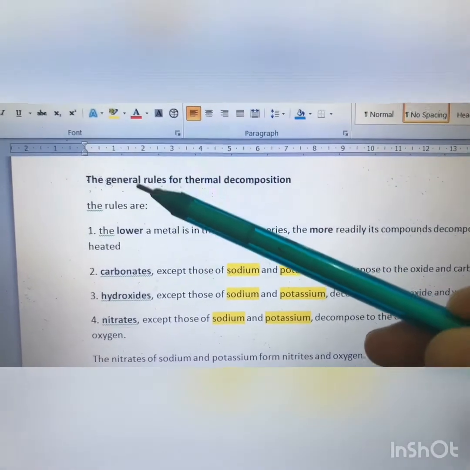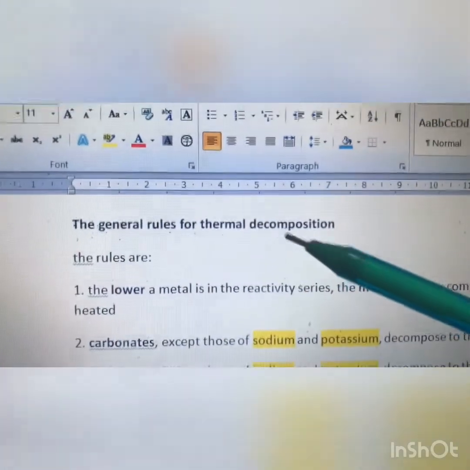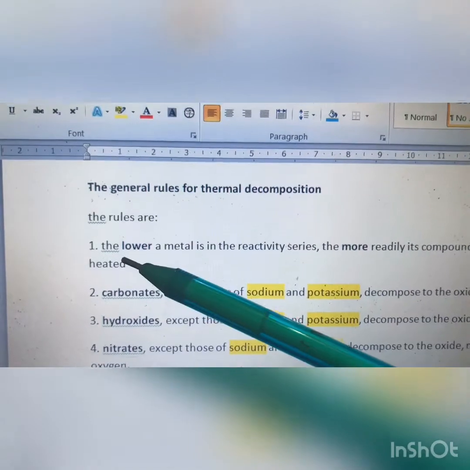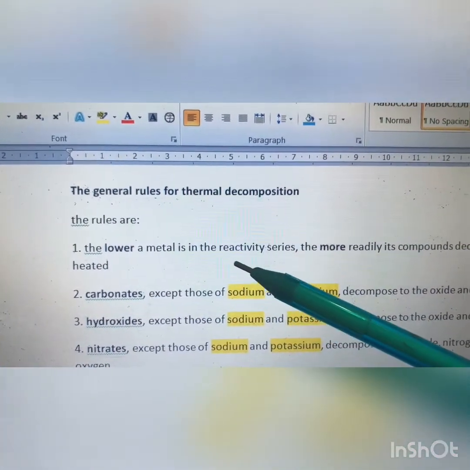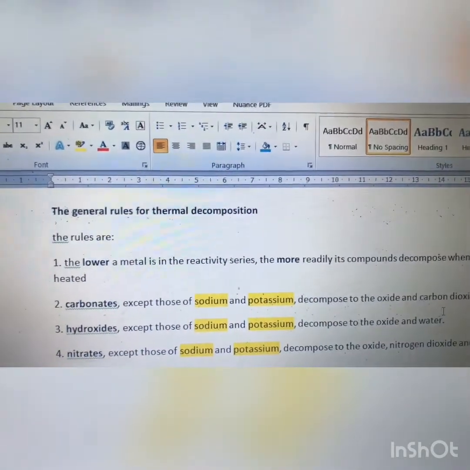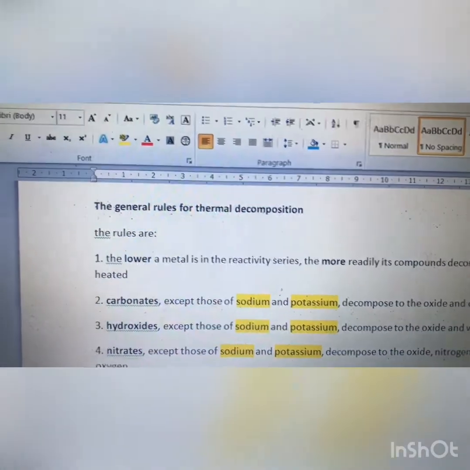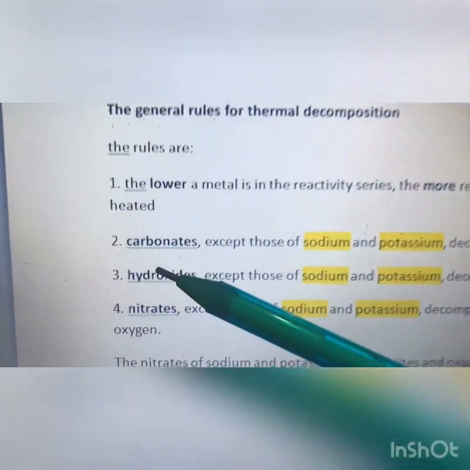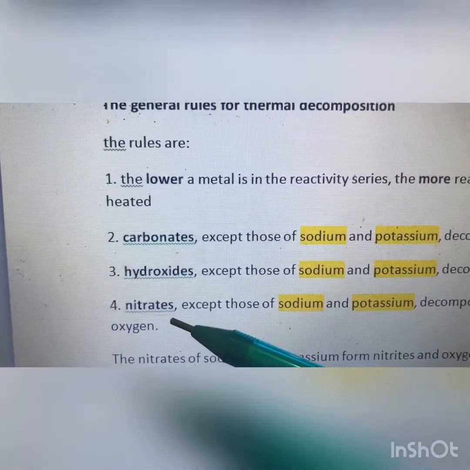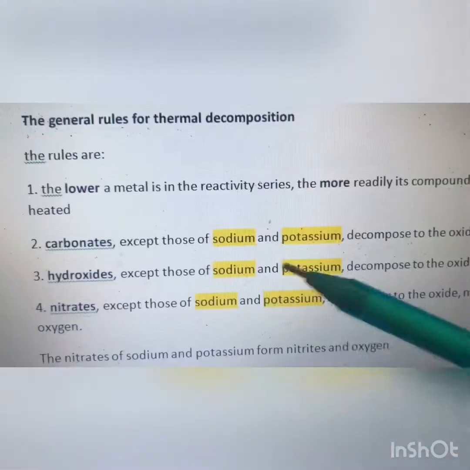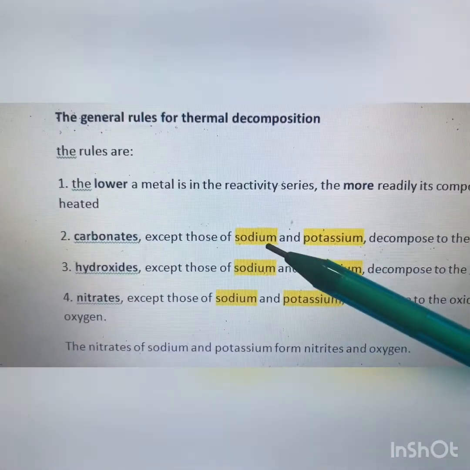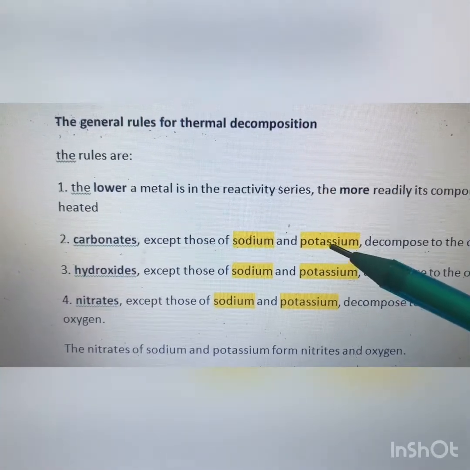Page 3, the general rules for thermal decomposition. The lower a metal in the reactivity series, the more readily its compound decomposes when heated. Metal carbonate, metal hydroxide, metal nitrate, when you provide heat, they will become something else. They will be decomposed, except sodium and potassium.